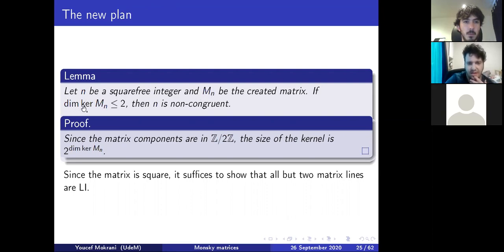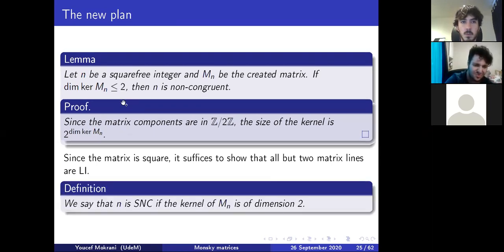Then if the dimension of the kernel is smaller or equal to 2, n is non-congruent, simply because the size of the kernel is just 2 to the dimension of the kernel, which means that if I generate the Monsky matrix, since it's square, if all but 2 matrix lines are linearly independent, then the kernel is of maximum size 4, and then n will be non-congruent.